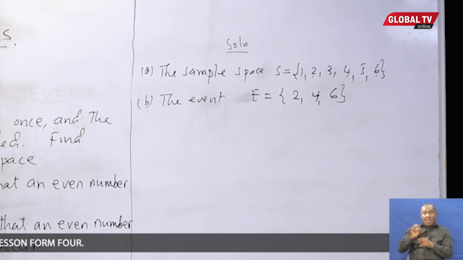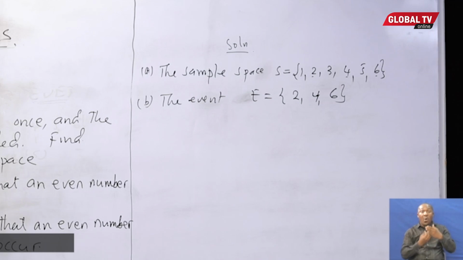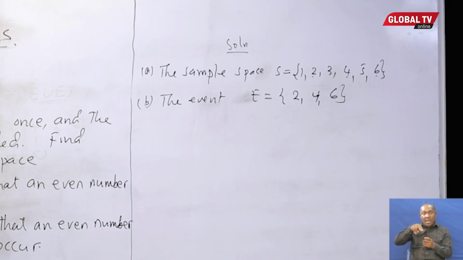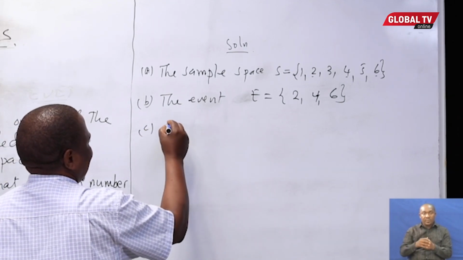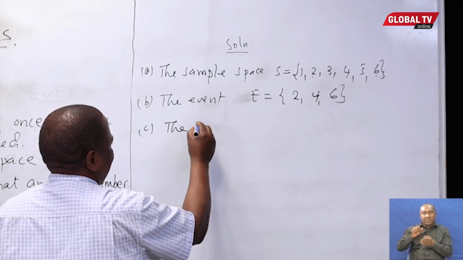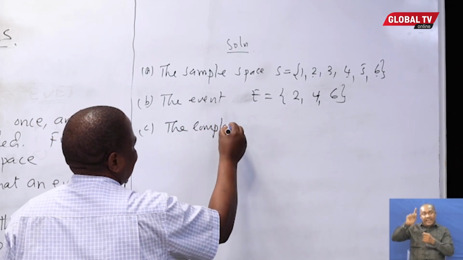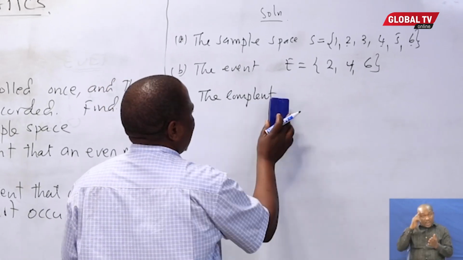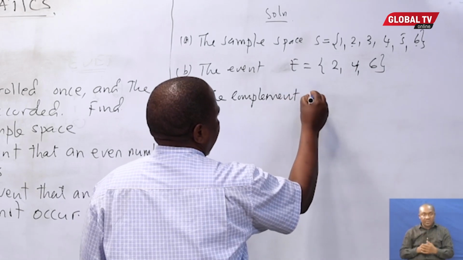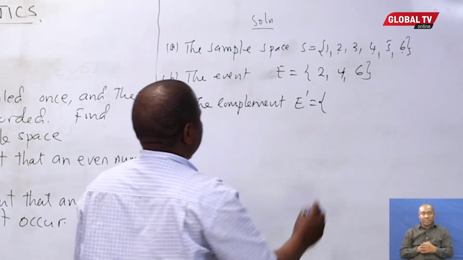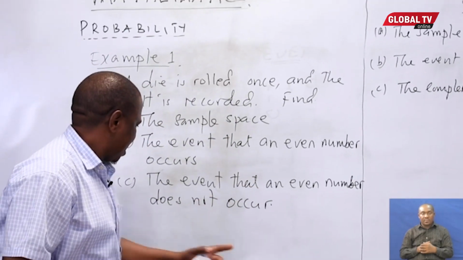And the last part, the event that an even number does not occur. We said that when an event does not occur, this is known as the complement of the event. It is denoted by A dash, the event that an even number does not occur.